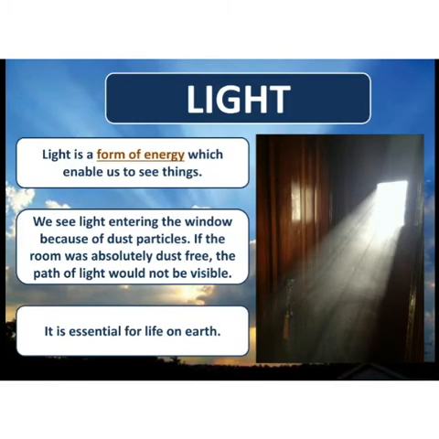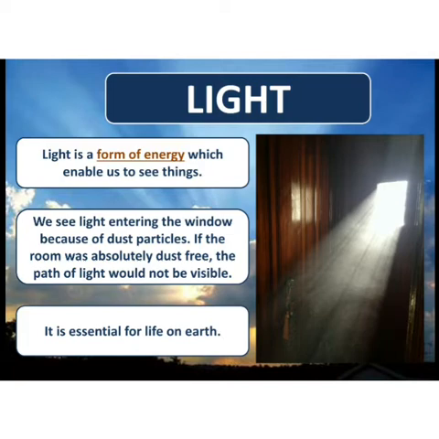Starting with our first topic, which is introduction to light. Now, what is it that enables you to see other things but itself is not visible? How do we see the things around us? Because of light. When light falls on any object, that object becomes visible to us. So light is a form of energy which enables us to see things.